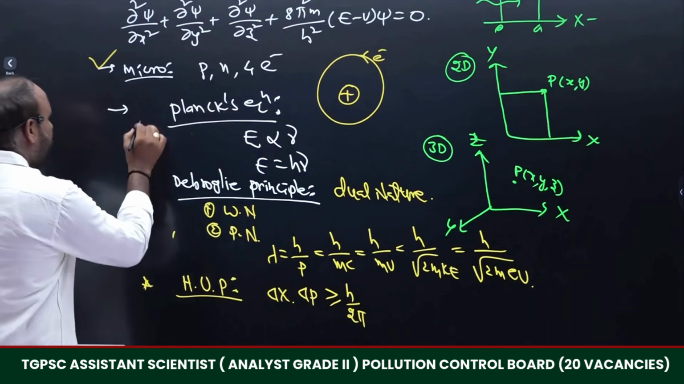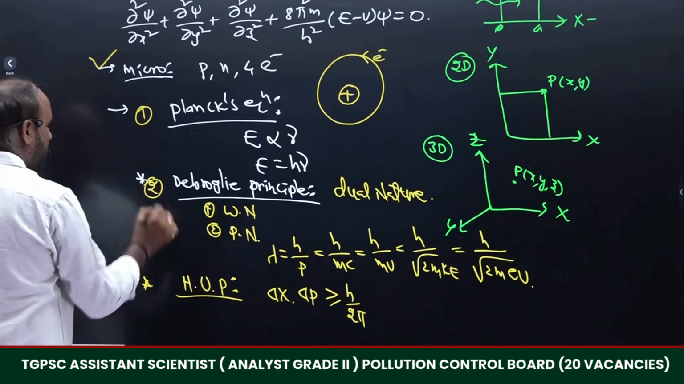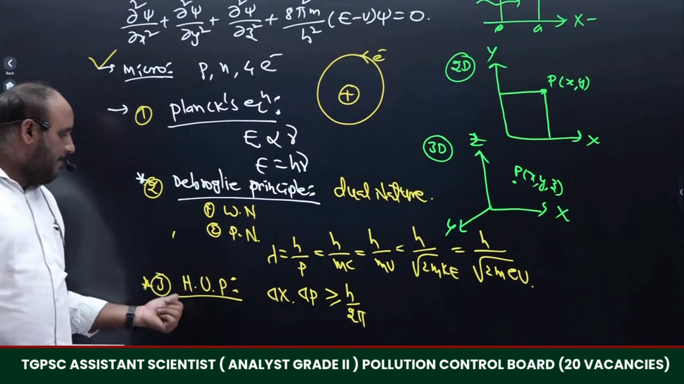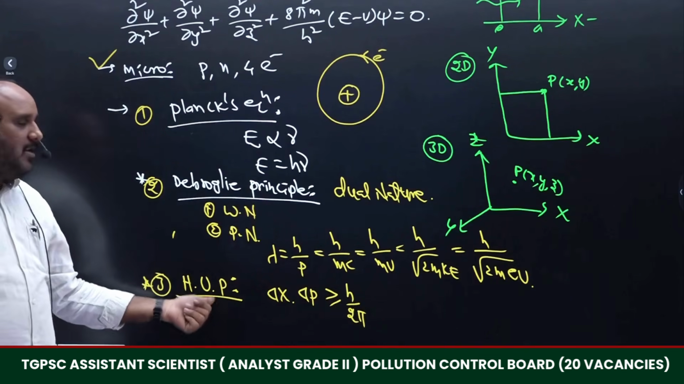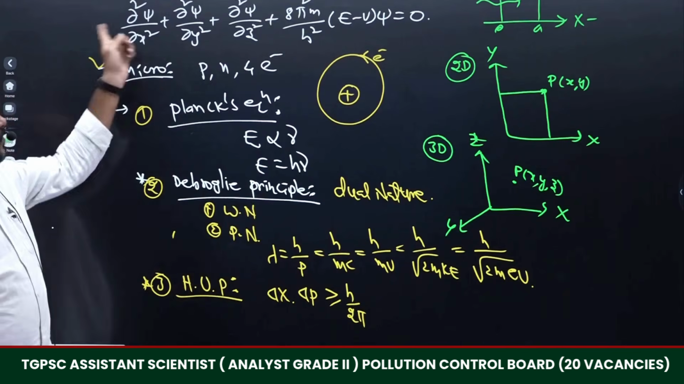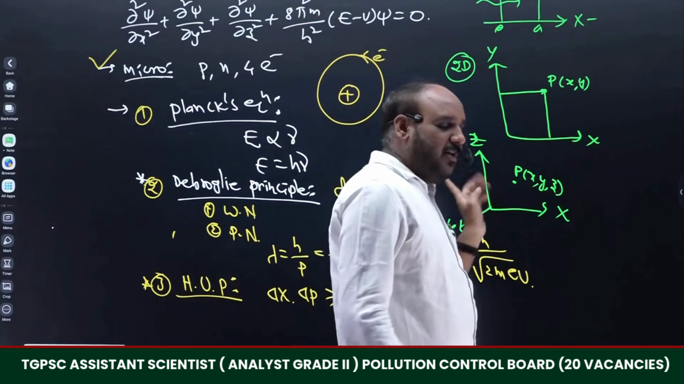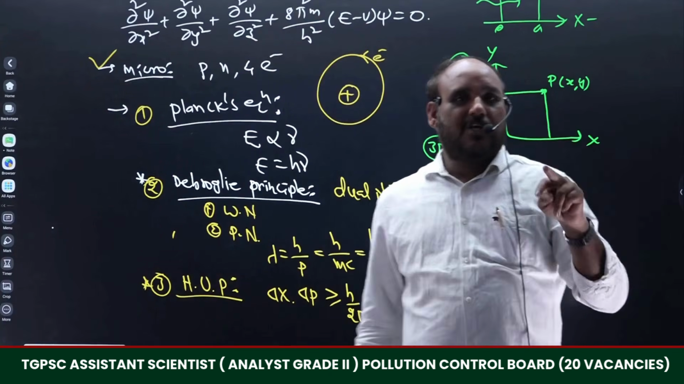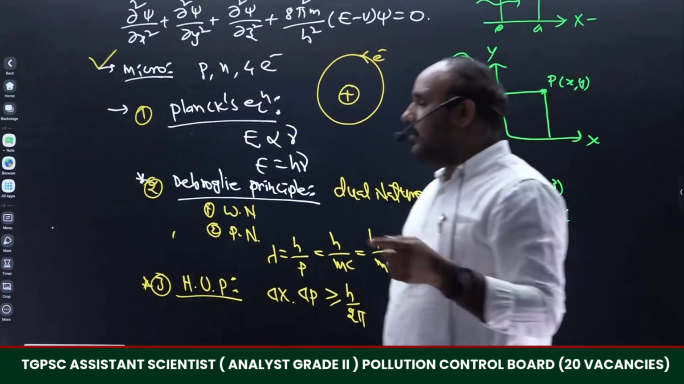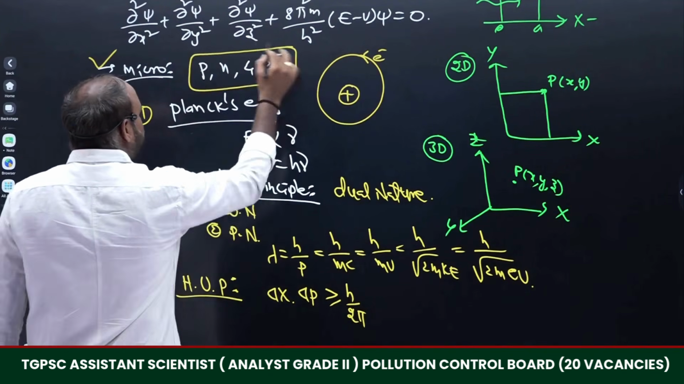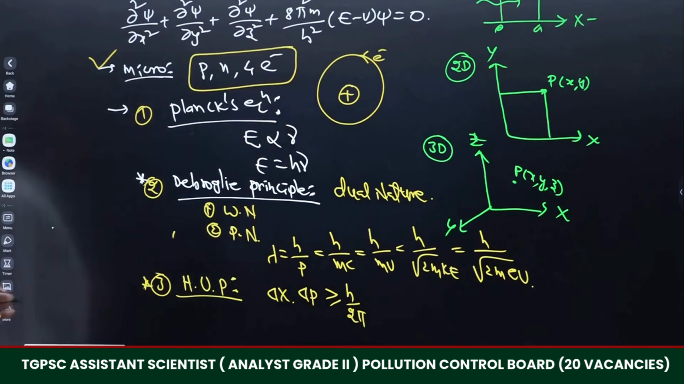So these are the three principles, 1, 2 and 3: Planck's equation, de Broglie's principle and the Heisenberg uncertainty principle. These are helpful to get the Schrodinger wave equation. This Schrodinger wave equation is applicable for 3-dimensional, 2-dimensional and 1-dimensional. From that we get the various properties of microparticles. So that will be mentioned in the atomic structure.